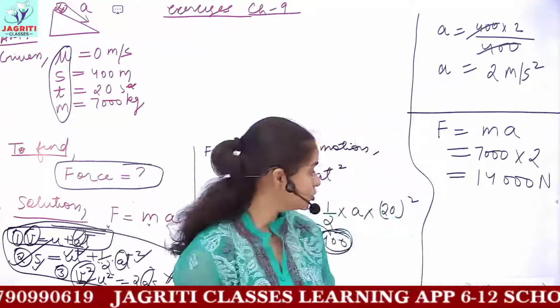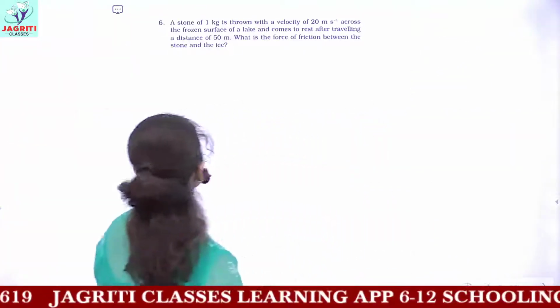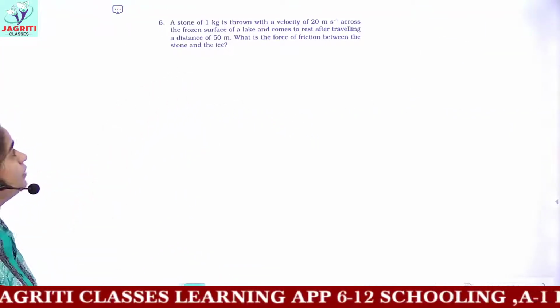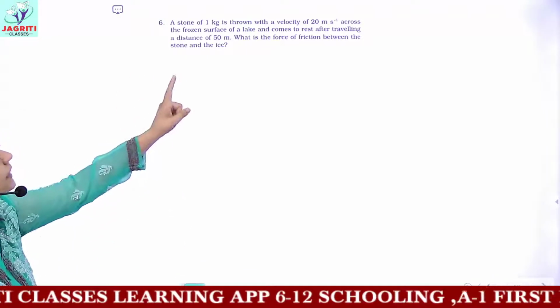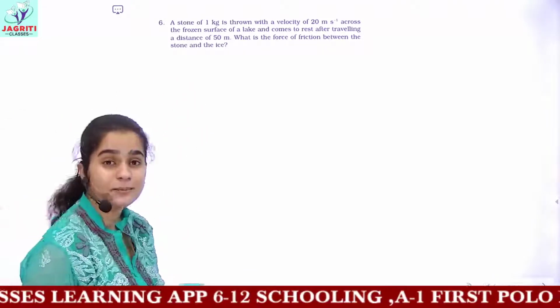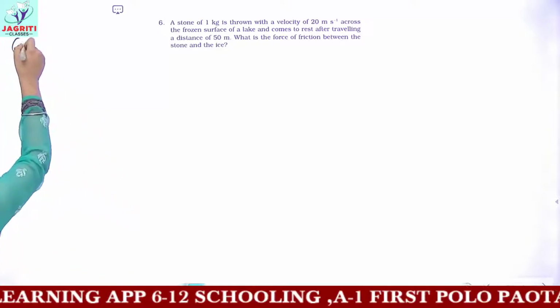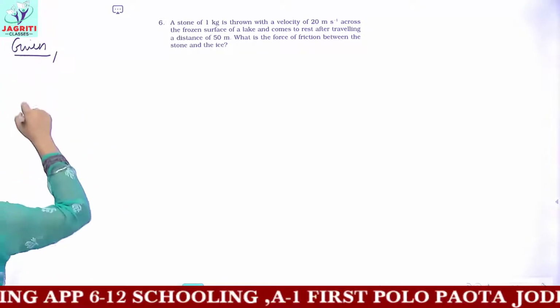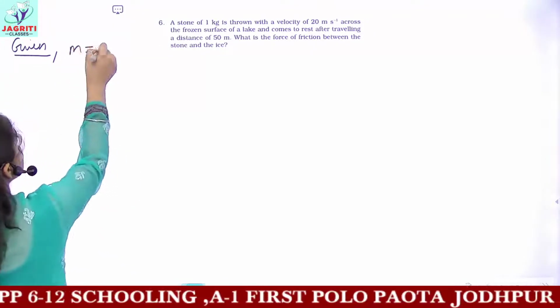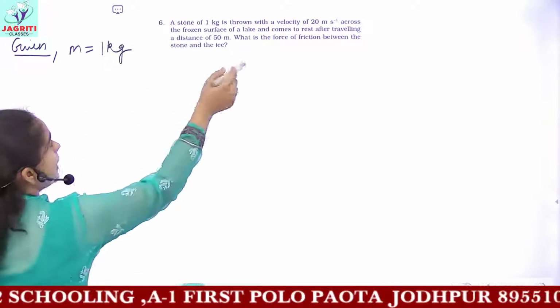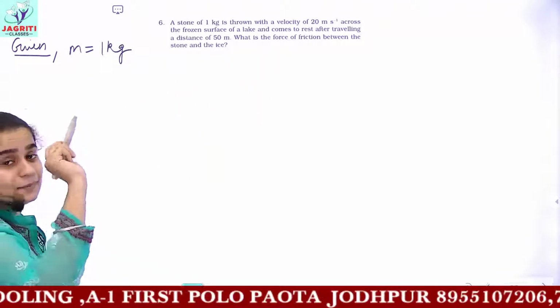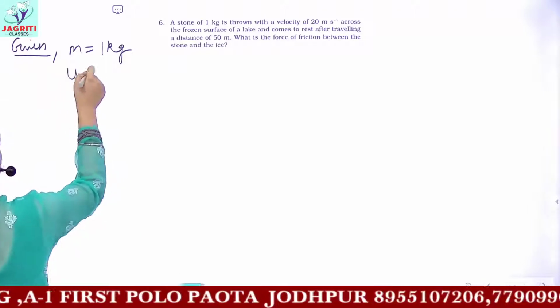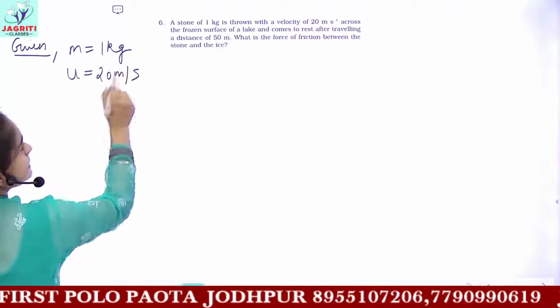Now we'll be moving to the next. The next is question number 6 given in your books. A stone of 1 kg is thrown with a velocity of 20 meter per second. So let's write the given parts. The given is mass of the stone is 1 kg. Then it is thrown with a velocity of 20 meter per second. So this would be your initial velocity, 20 meter per second.